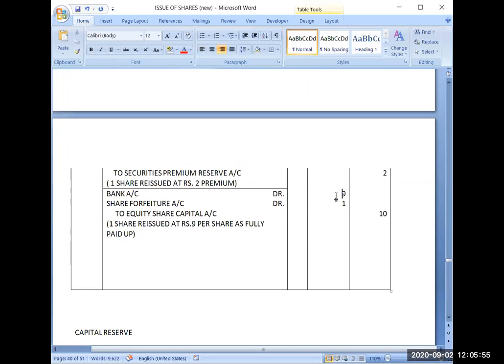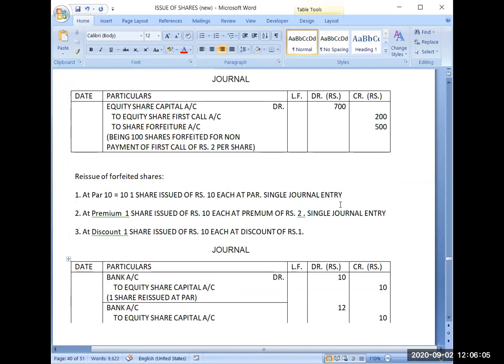Now, the second thing is that I am having a loss of ₹1, as I am giving a discount of ₹1. That loss you have to cover from the share forfeiture account. Share forfeiture is your extra profit, because earlier you forfeited that share, and that's why you are reissuing it. After forfeiture you are reissuing that share, so you had received some amount on that share earlier also, and that account was credited.